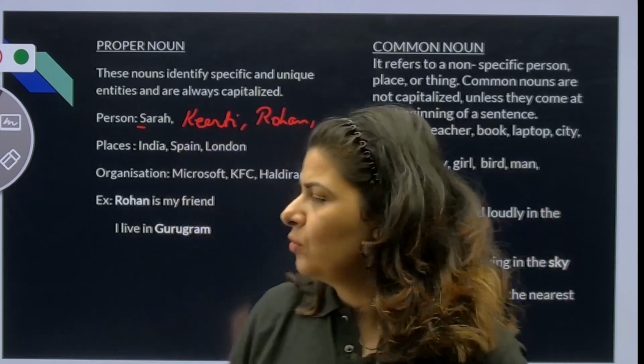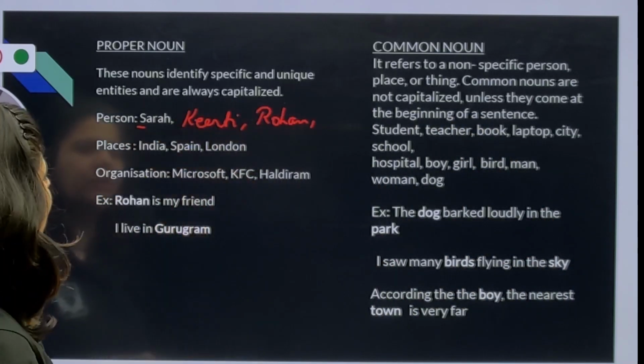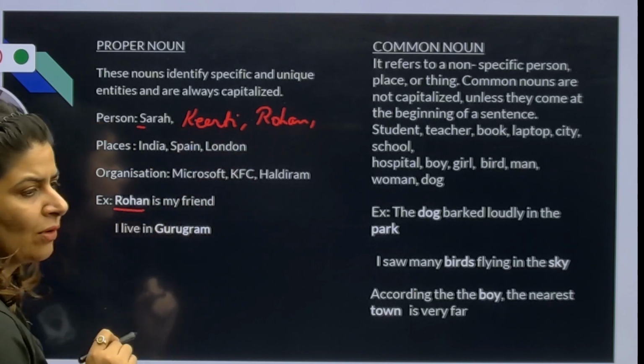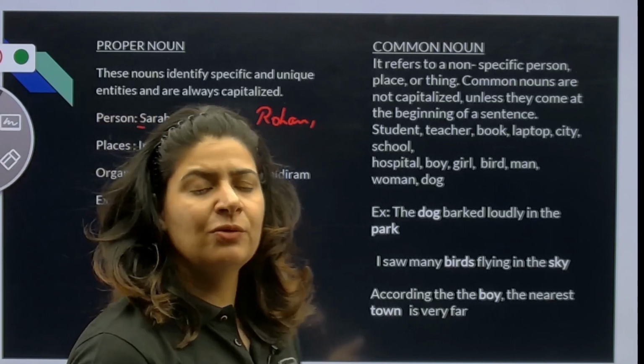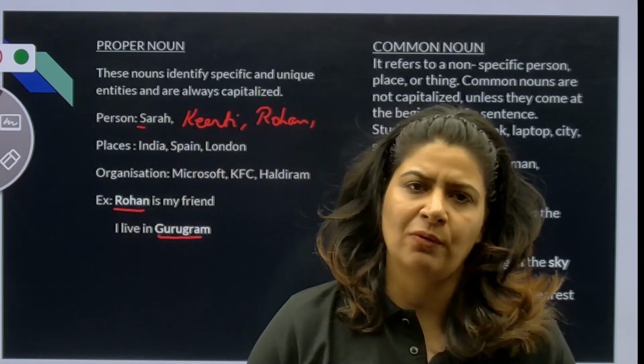Then example, Rohan is my friend. Rohan is also written over here. So Rohan is my proper noun. I live in Gurugram. So what is Gurugram here? Gurugram is my proper noun.